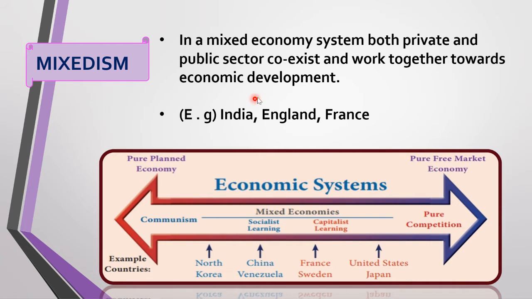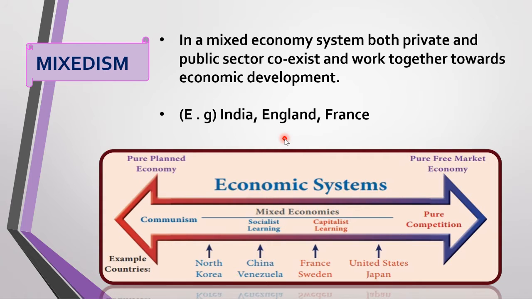It is a combination of both capitalism and socialism. It tends to eliminate the evils of both. There are some evils in capitalism and evils in socialism, so mixedism aims to leave out the evils of socialism and capitalism.